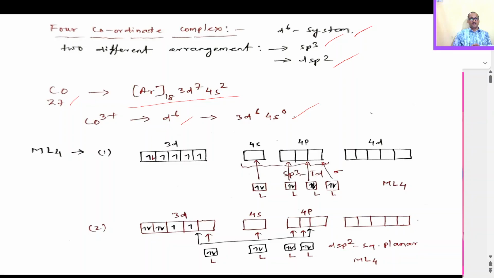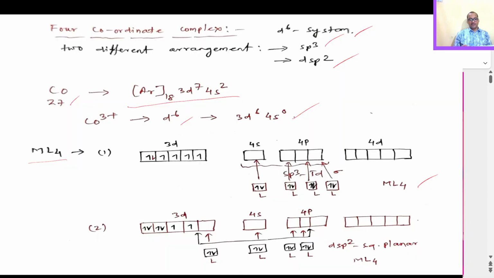For an ML4 complex with a d6 system, this will be the configuration 3d6 4s0 4p0. There is a possibility that the 4s and 4p orbitals hybridize, giving rise to sp3 hybridization, and the 4 ligands will donate their pair of electrons to the sp3 hybrid orbitals, forming the ML4 metal complex.